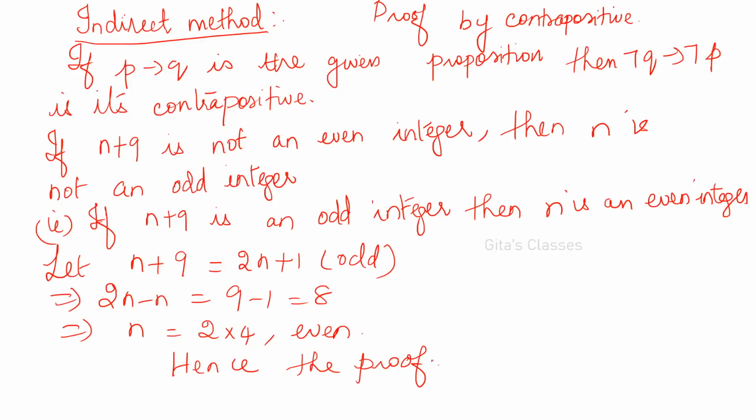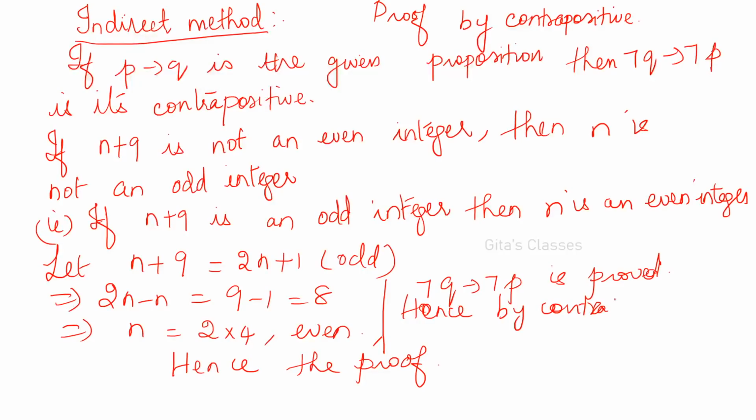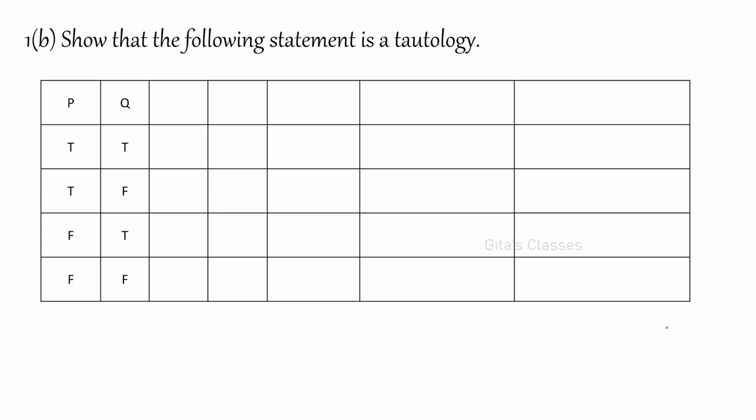Okay. By contraposition, P conditional Q is true. This is also to be written. Here, we have proved that not Q conditional not P. Hence, by the contrapositive or contraposition method, P conditional Q is true. Okay, this is what we have proved.